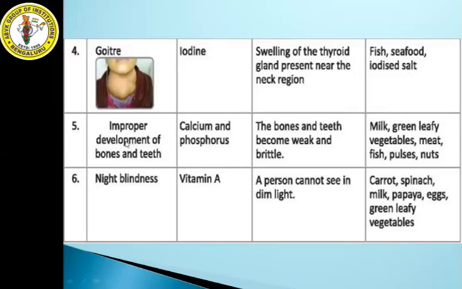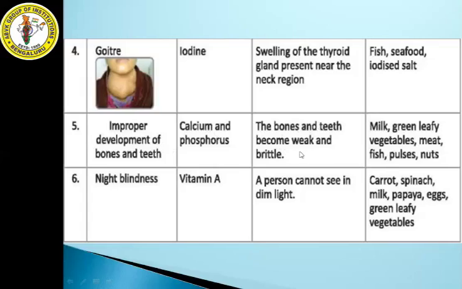Next is improper development of bones and teeth. So deficiency of calcium and phosphorus will lead you to the improper development of bones and teeth. So what are the symptoms? The bones and teeth become weak and brittle.